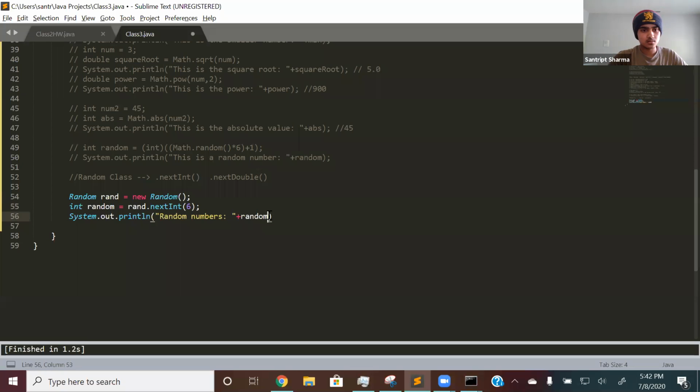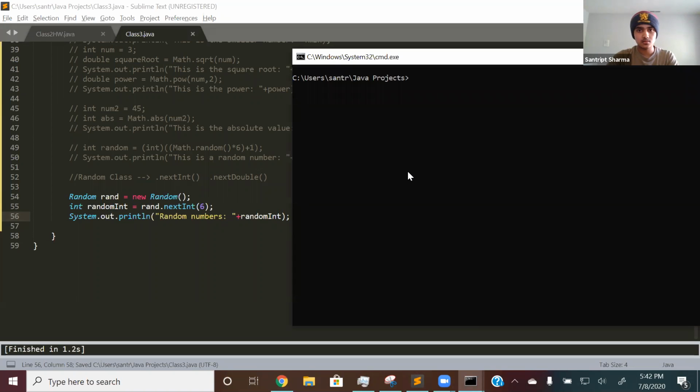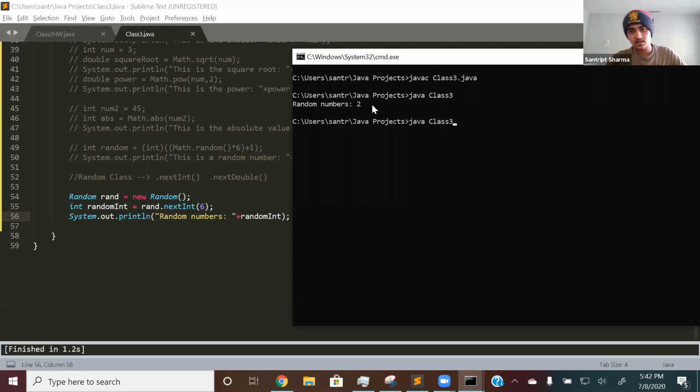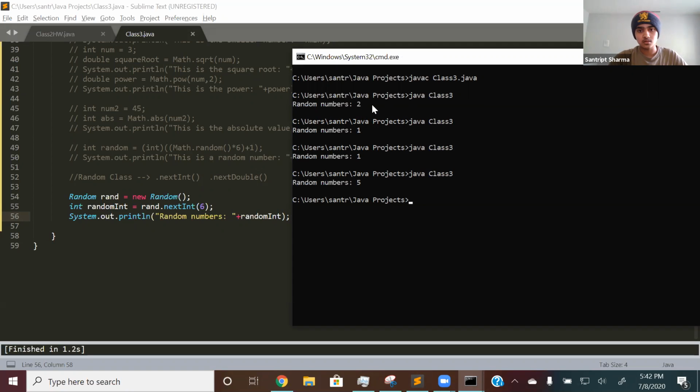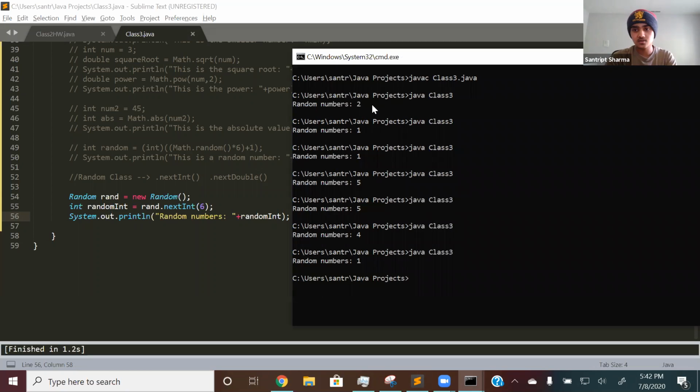So we print that out, random, and let's just call it random int. Yeah. So we print this out, then Java C, right there, random numbers 2, and then again 1, 1, 5, 5, 4, just random numbers. So that's another way, and that's using random.nextInt. So that's a function from the Random class, which is part of Java.